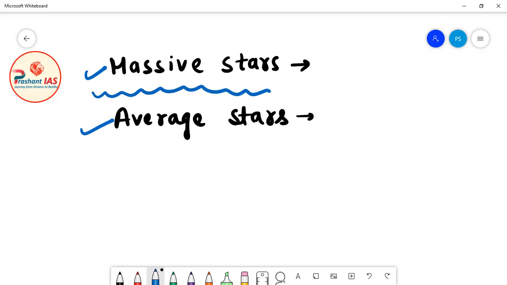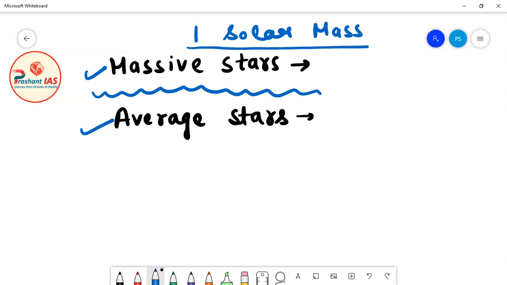Now friends, the weight of our sun is known as 1 solar mass. So 1 solar mass is equivalent to the weight of our sun.